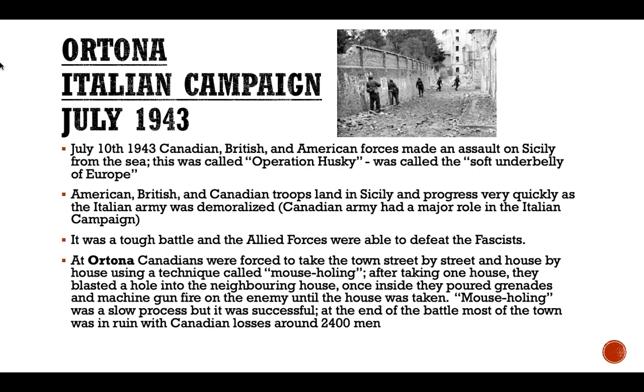At Ortona, Canadians were forced to take the town street by street and house by house using a technique called mouse holing. After taking one house, they blasted a hole in the neighboring house. Once inside, they poured grenades and machine gun fire on the enemy until the house was taken. Mouse holing was a slow process, but it was successful. At the end of the battle, most of the town was in ruin, with Canadian losses around 2,400 men.